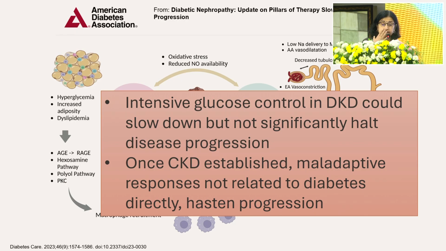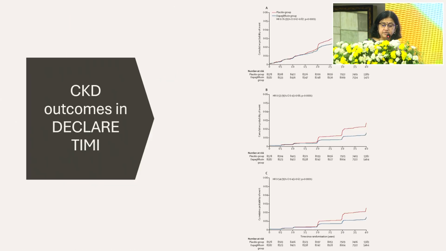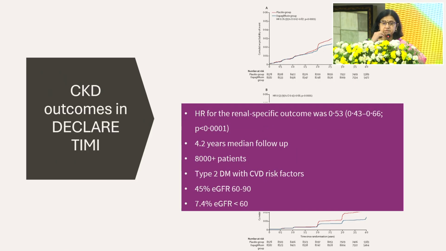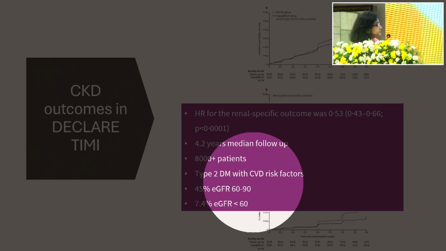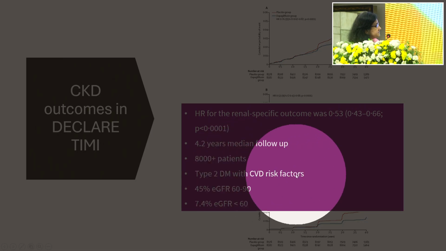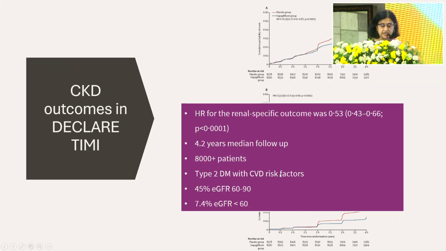Bavadarani said in her very brilliant talk, primordial prevention may be necessary. We are talking about primary prevention, but even earlier, primordial prevention also, making sure that we give these molecules early enough. So I'll talk about the data with respect to the kidney. Around the time that Dapa was put into the market, these are the outcomes in the DECLARE-TIMI trial. DECLARE-TIMI was just done to look at the safety of this molecule in people with diabetes with CVD risk factors, so looking at cardiac safety.